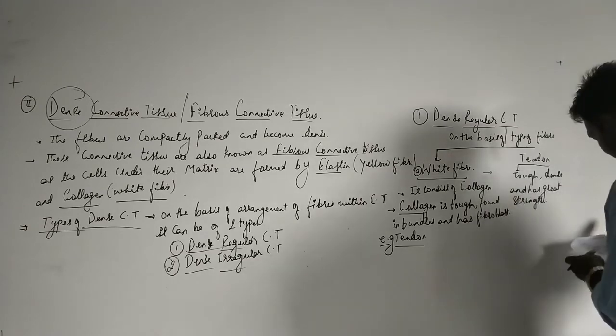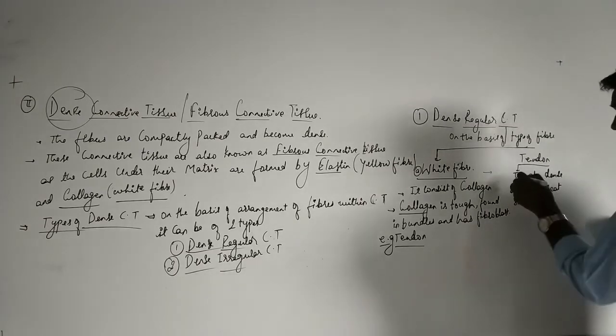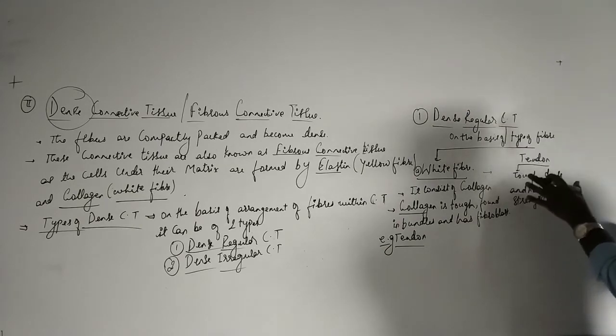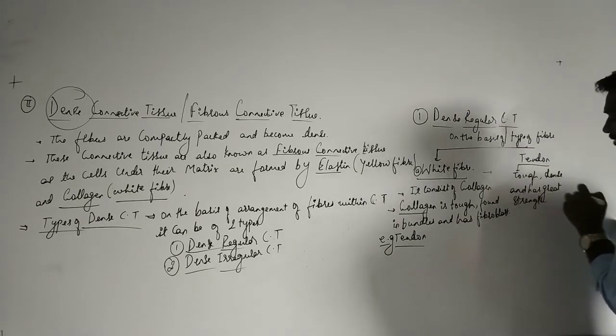So tendons are the structures which are tough, they are dense, and have great strength.